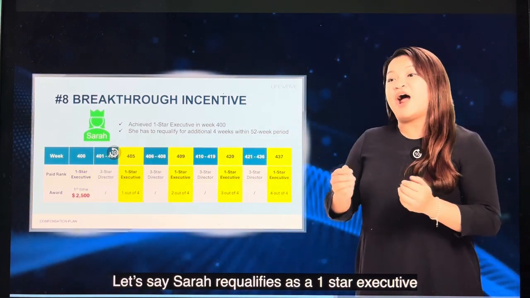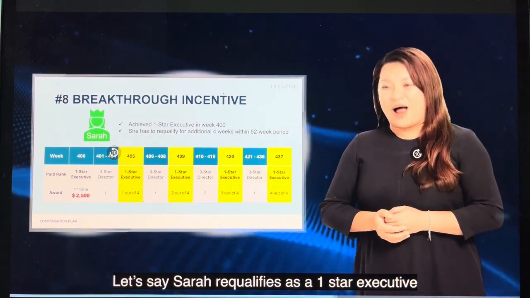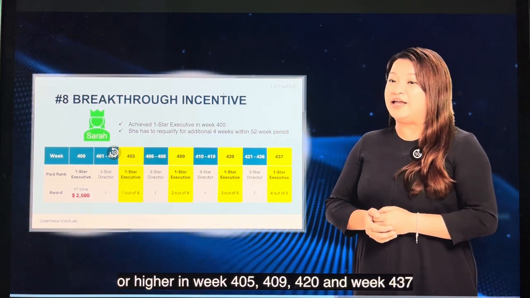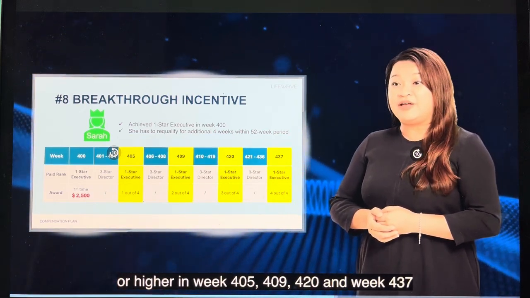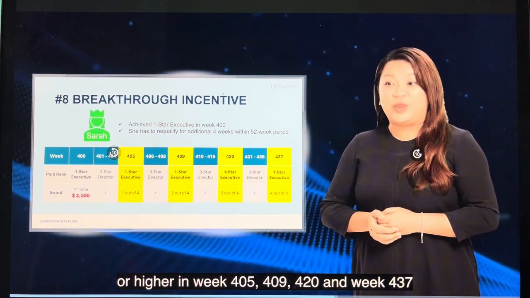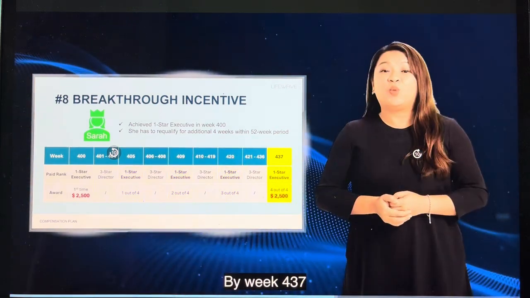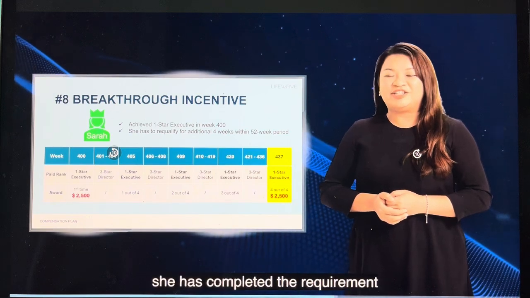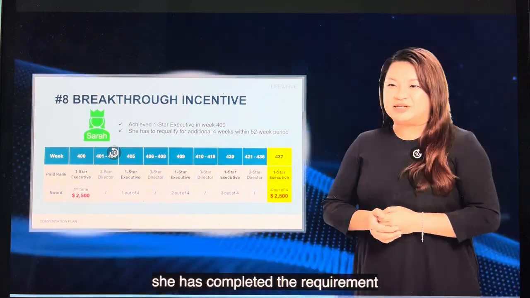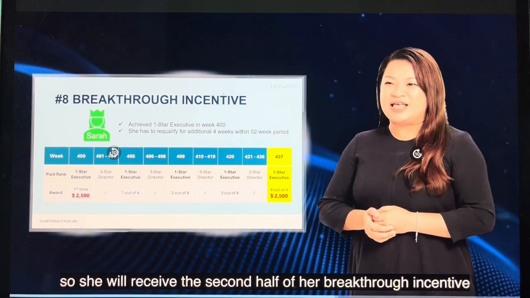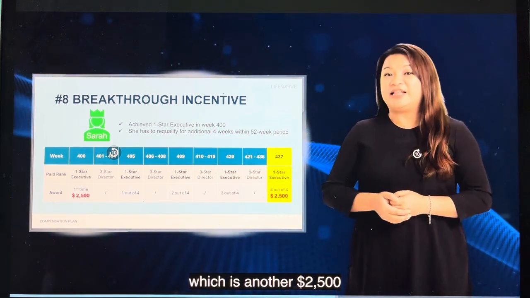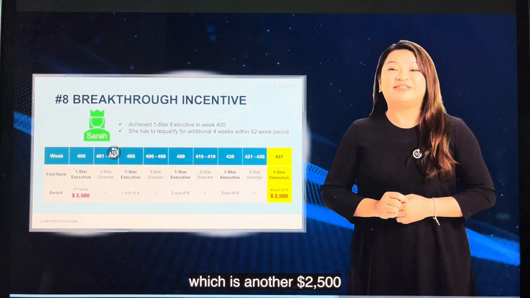Let's say Sarah requalifies as a 1-star executive or higher in week 405, 409, 420, and week 437. By week 437, she has completed the requirement, so she will receive the second half of her breakthrough incentive, which is another $2,500.